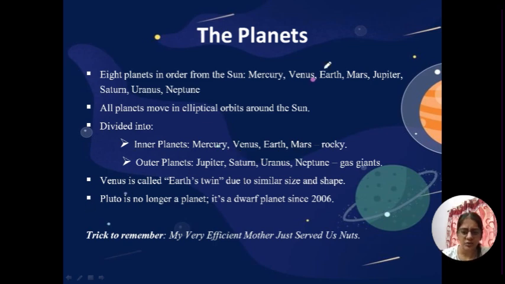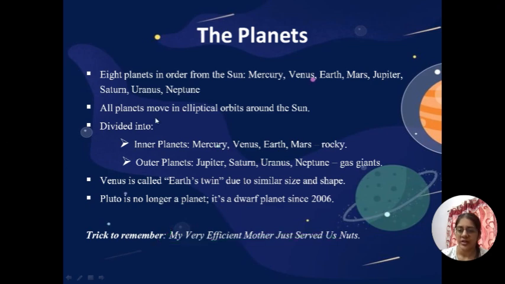Then there was one more planet in the solar system a few years ago, but it is no longer a planet. Which was it? It was Pluto. It was put into the category of a dwarf planet in 2006. It was a very small planet, so it was removed from the planets and called a dwarf planet. So you can note this trick to remember the names of the planets.